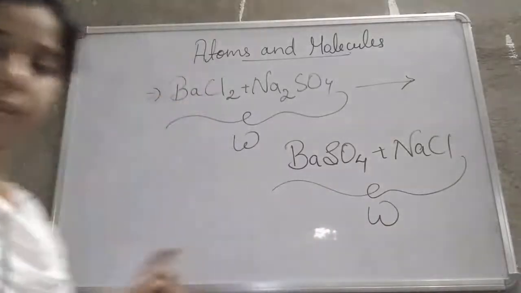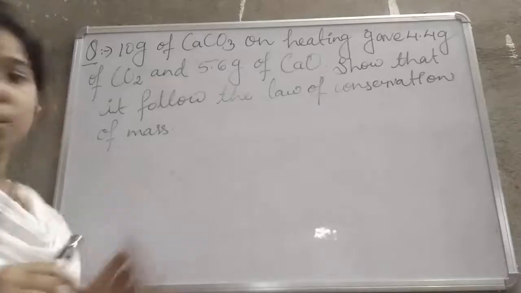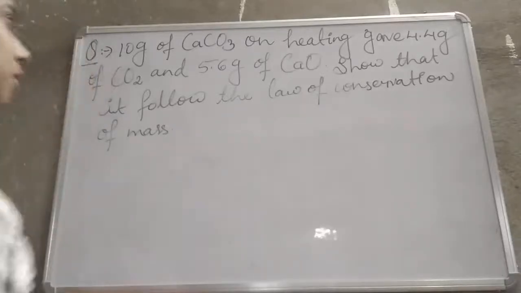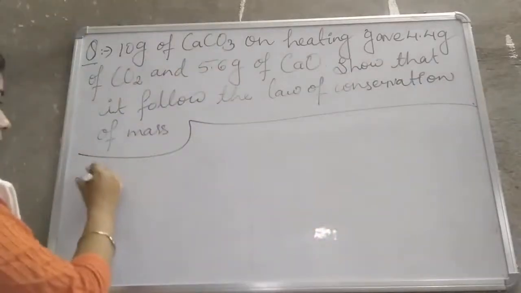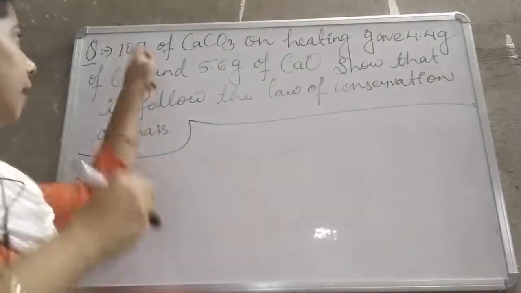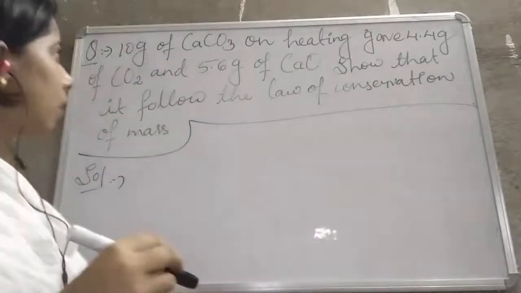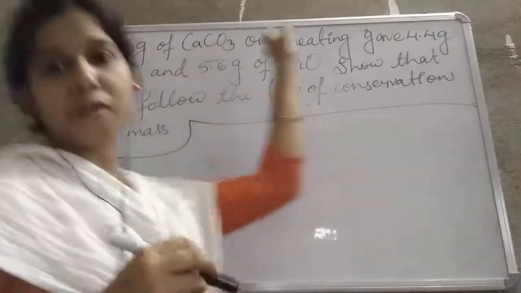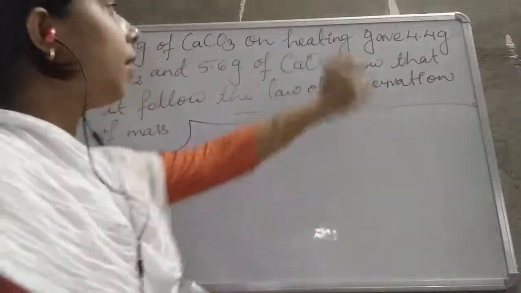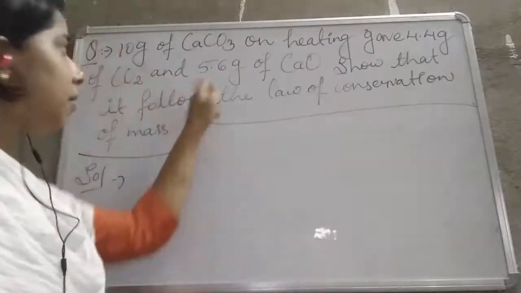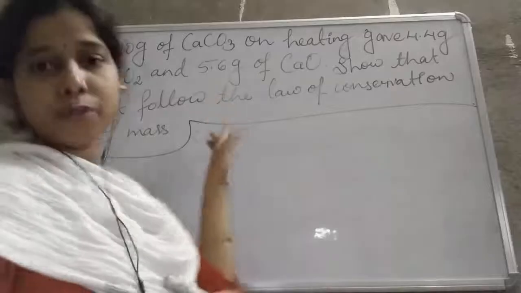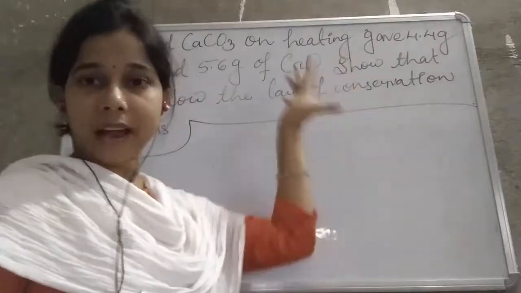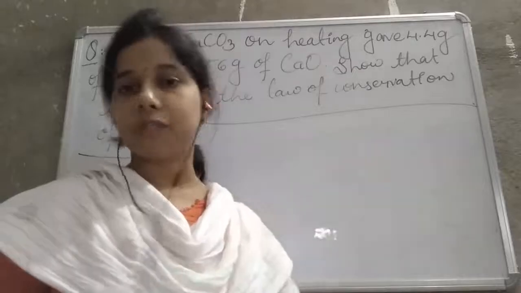Let me show you by a numerical. Now you can see here there is a question related to the law of conservation of mass, student. In this one, the question is that 10 gram of calcium carbonate is heated, and on heating it gives 4.4 gram of carbon dioxide and 5.6 gram of calcium oxide. What we have to show here is whether this reaction is following the law of conservation of mass or not.